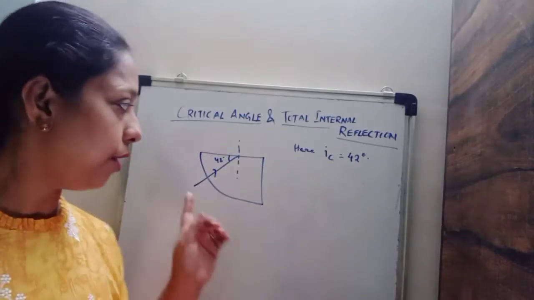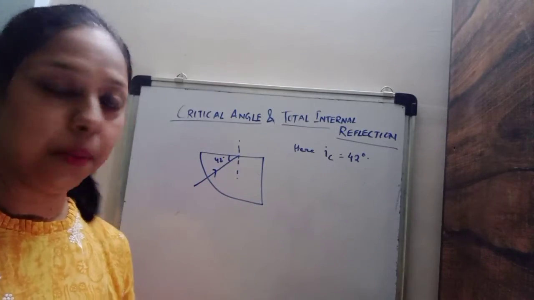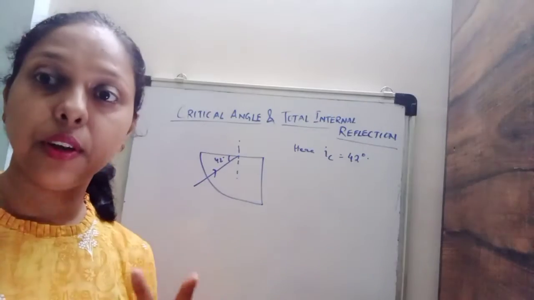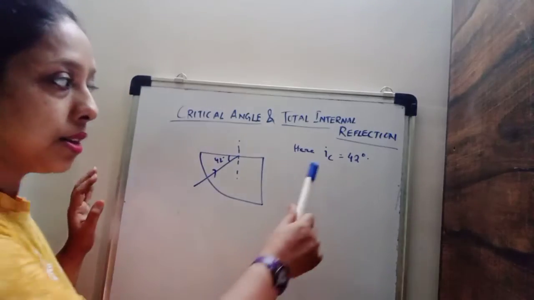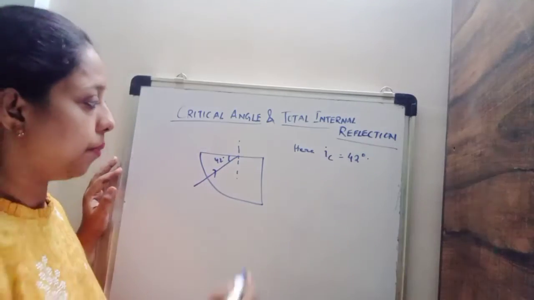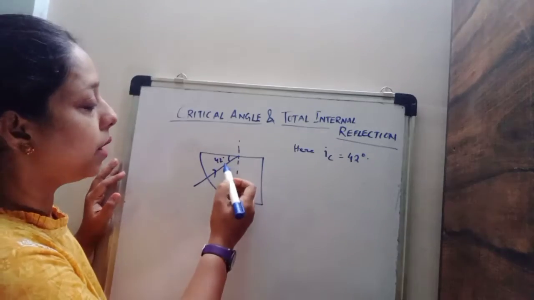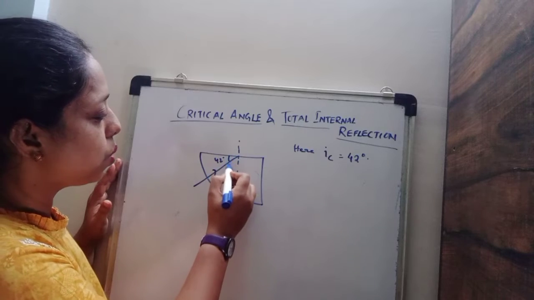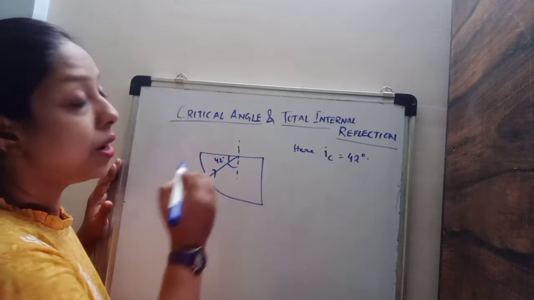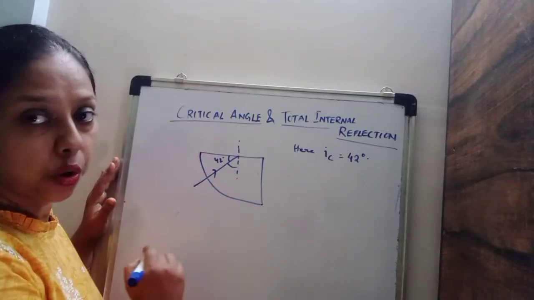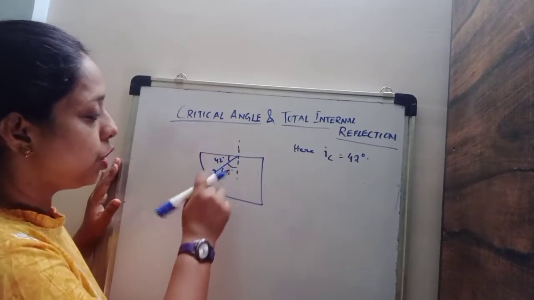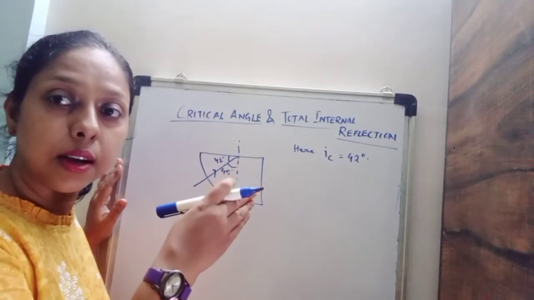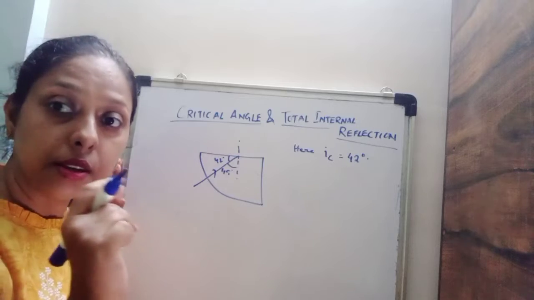Here we can see a ray of light is entering a glass slab and it's striking the surface at an angle of 42 degree. So what will happen to the fate of the light ray? Here it is given the critical angle to be 42 degree. Now we have to find the angle of incidence. So this is the normal, and this total angle is 90 degree. So the angle of incidence will be 90 minus 42, that is 48 degree. This shows the angle of incidence is more than critical angle. Therefore, it will undergo total internal reflection.